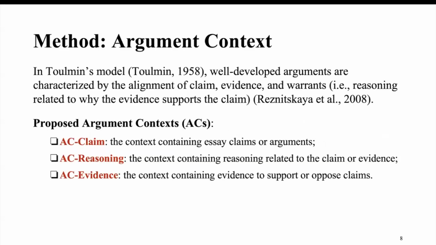So we propose argument context. In Toulmin's model, introduced in 1958, well-developed arguments are characterized by the alignment of claim, evidence, and warrants, like reasoning related to why the evidence supports the claim. Inspired by Toulmin's model, we proposed three argument contexts: essay claim, essay reasoning, and essay evidence. Essay claim is a context containing essay claims or arguments. Essay reasoning is a context containing reasoning related to claim or evidence. Essay evidence is a context containing evidence to support or oppose the claims.